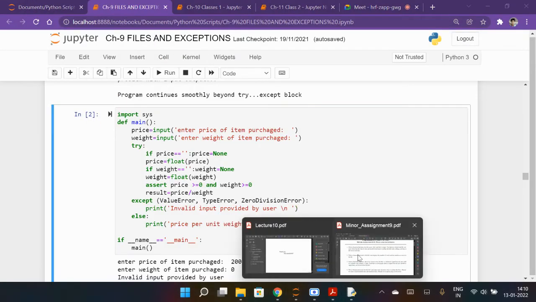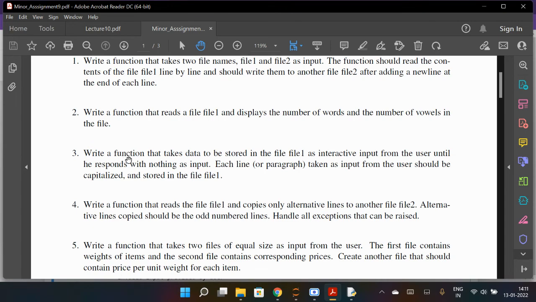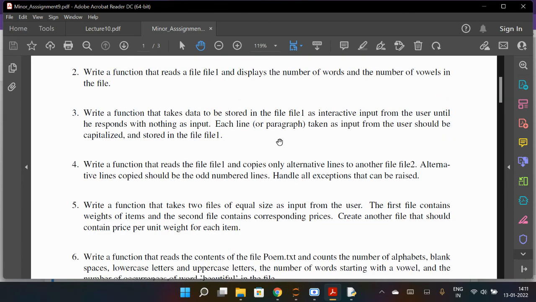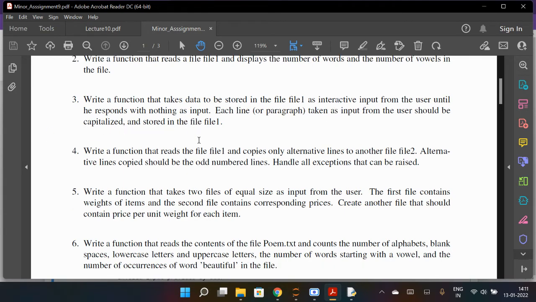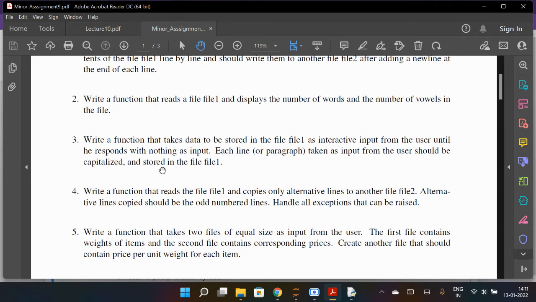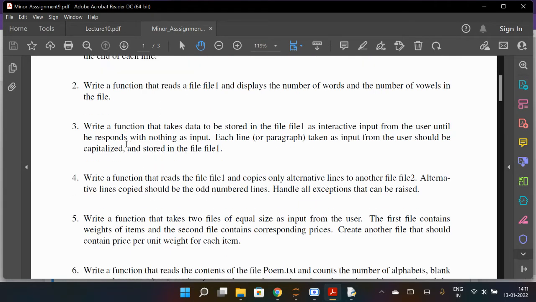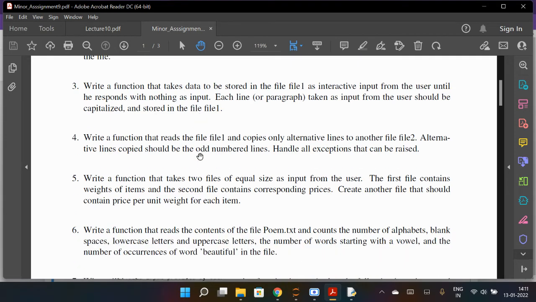सो बाकी क्वेश्चन ऐसे ट्राई करना, ऐसे ही है। थर्ड क्या है, write a function that takes the data to be stored in a file 1 as interactive input from the user until he responds with a nothing as input. So each line taken as input from the user should be capitalized and stored in the file. तो सेम ही है, ठीक है ना, फर्स्ट सेकेंड तुमने देखा है वैसे ही है. फाइल को रीड मोड में ओपन करो, जो भी करना है करो, बाद में फाइल को क्लोज कर दो and then it will work. सो सिमिलर ही है, मतलब कुछ ऐसे बहुत अलग नहीं है.